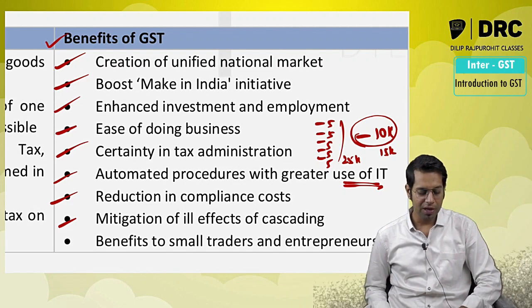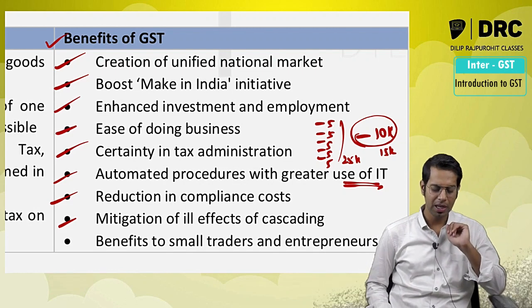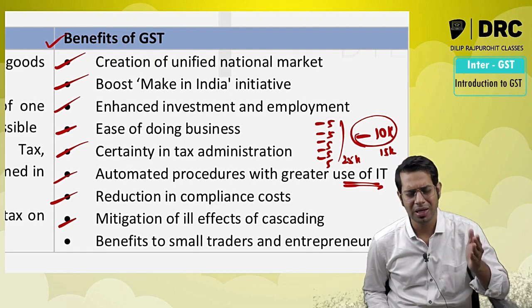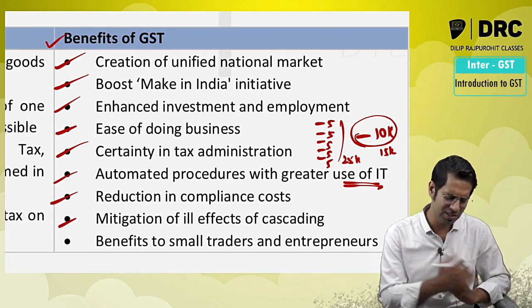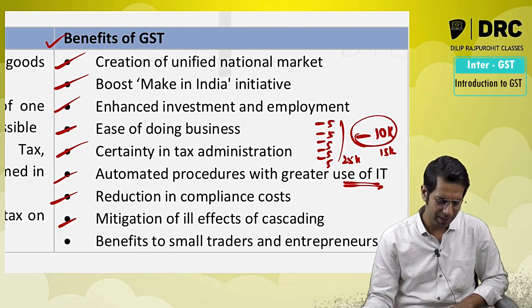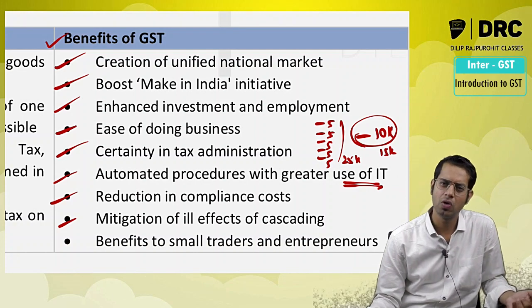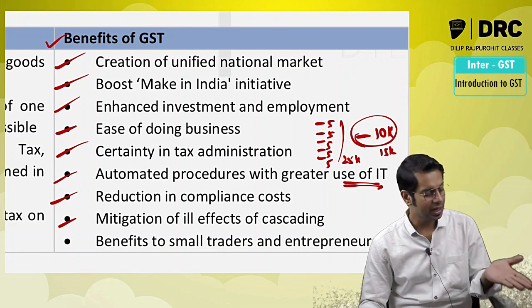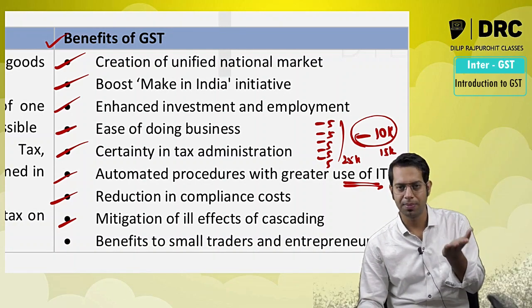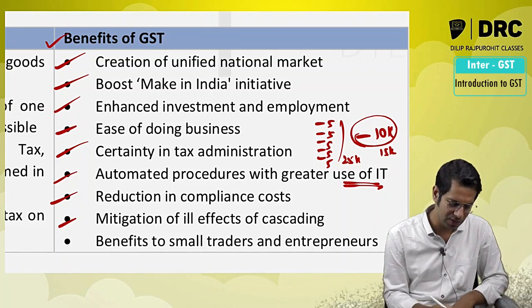And mitigation of ill effects of cascading. Because of the introduction of GST, the cascading effect has been eradicated. Not completely, maybe in one case it will be there, which is composition. But yes, the cascading effect has been reduced. Sir, how is the cascading effect reduced? Cascading effect means tax on tax. Because of the introduction of GST, there is no tax on tax which is levied.